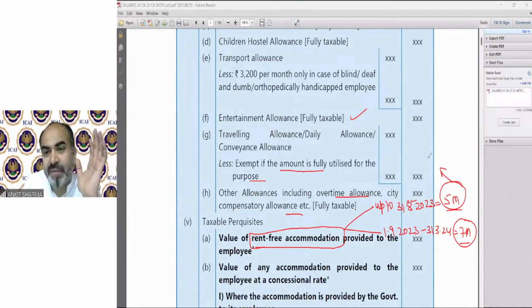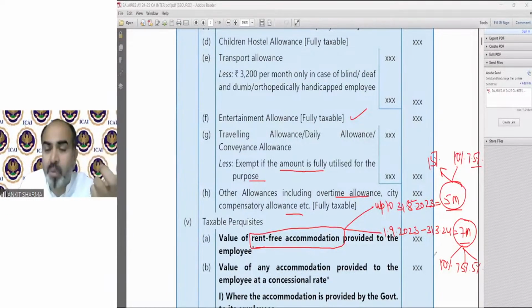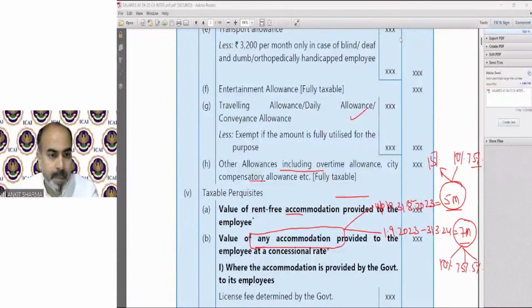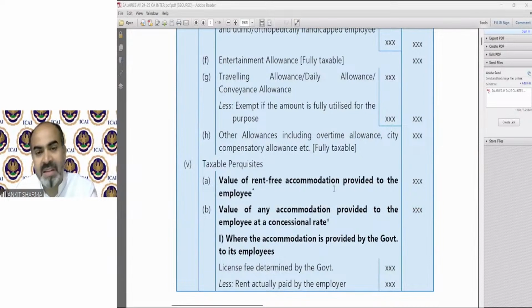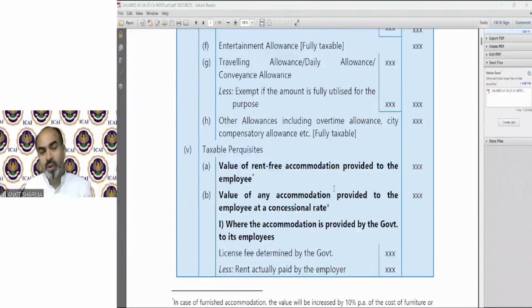So we have percentages like 15%, 10%, and 7.5%. And for these 7 months, now we have percentages of 10%, 7.5%, and 5%, and there are separate provisions also, which we will discuss later with the help of an example, do not worry. Next are the detailed provisions regarding this rent-free house, etc. We have already discussed in the previous classes. So I am here to give you an overview regarding the format we have to follow.